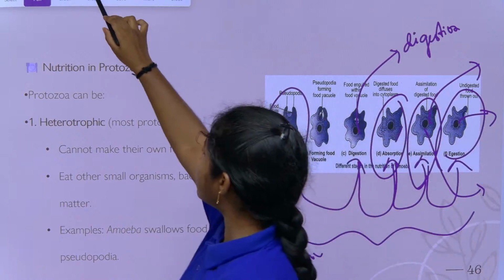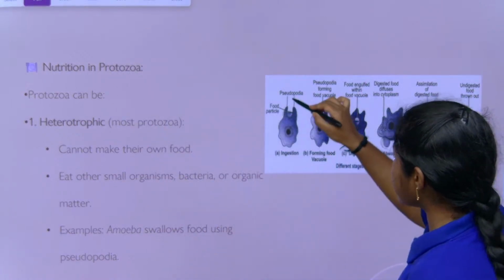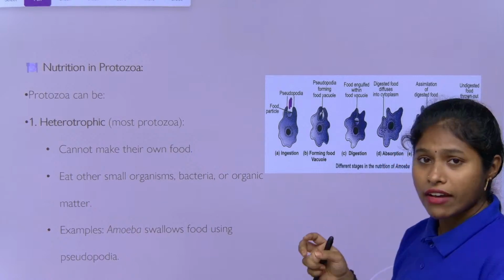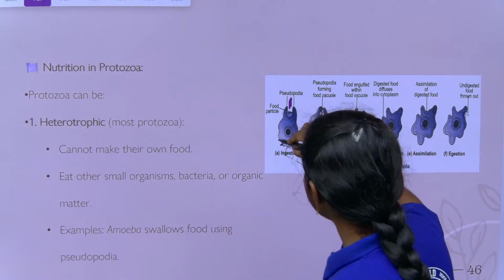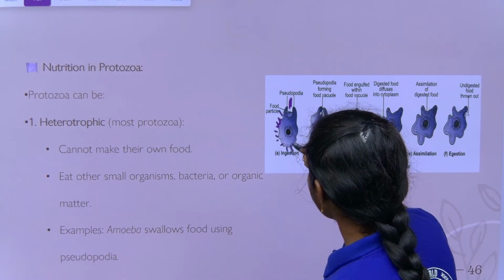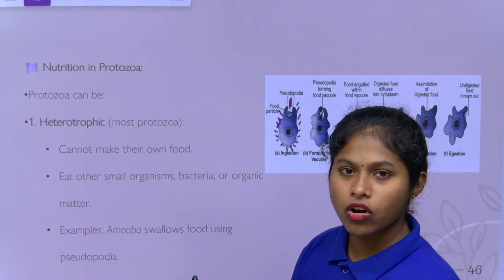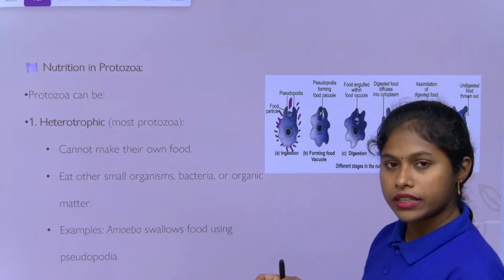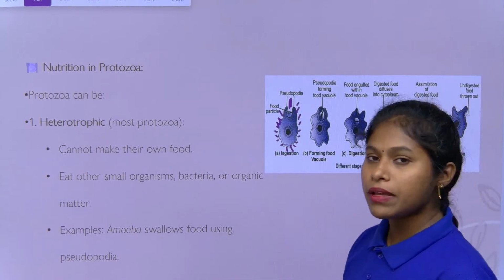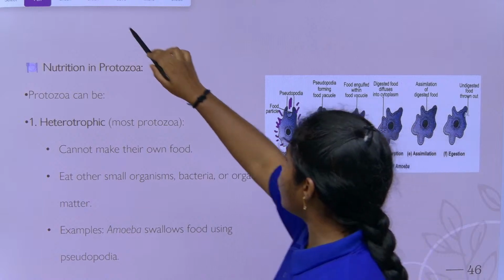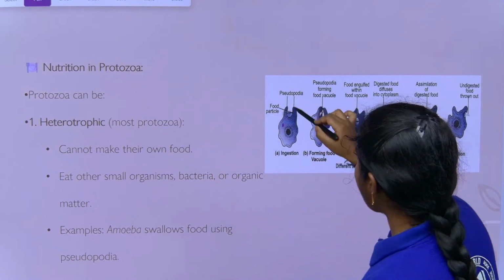So how does it take food? See here, if it has food, it doesn't have any cilia. Cilia means these small hair-like structures. So it does not have cilia either. Then how will the food intake happen? See what will happen if it has food here.